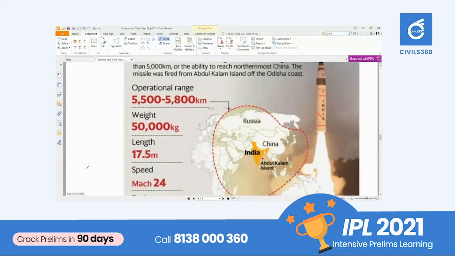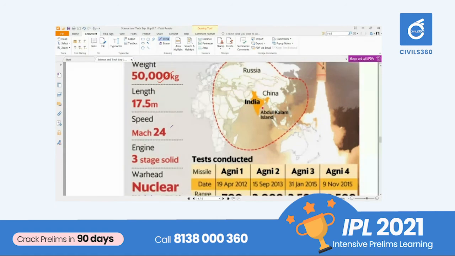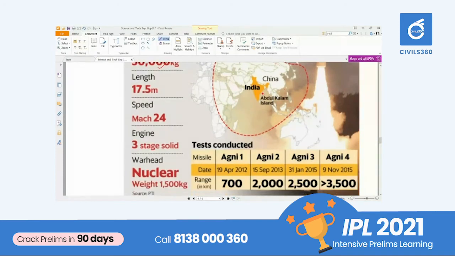The operational range is more than 5,500, that is 5,500 to 5,800 kilometers. This will be the range covered by the Agni missile, and its weight is around 50 tons, or 50,000 kilograms. The length is not required. And speed: remember the speed is very high compared to the speed of sound. That is Mach 24, the speed of the Agni missile.